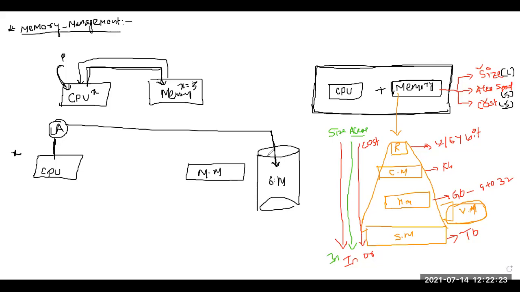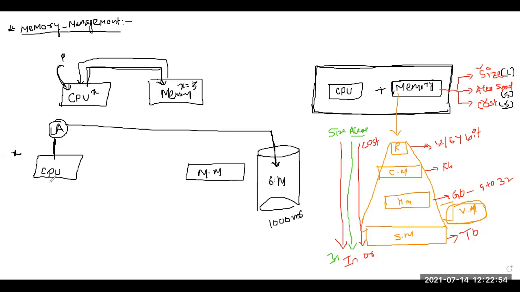So whenever the CPU needs any instruction, it will generate a logical address which is associated with secondary memory. But there is a problem. If every time the CPU communicates with the secondary memory, and we know that the access time of secondary memory is, let's assume, 100 milliseconds.